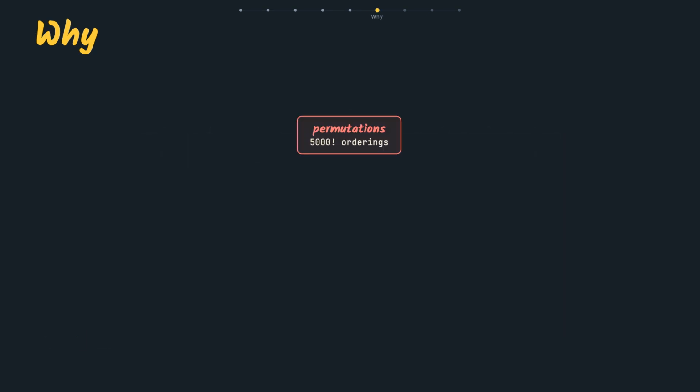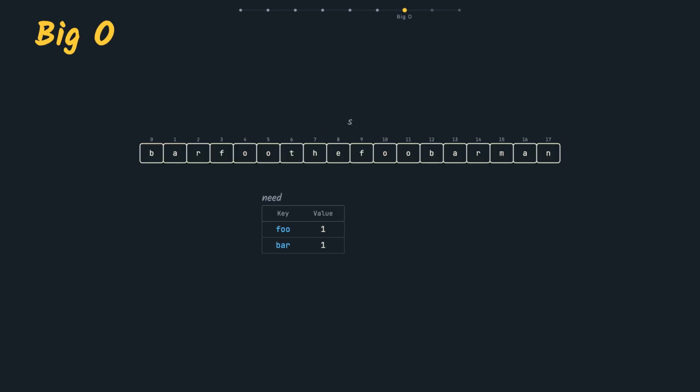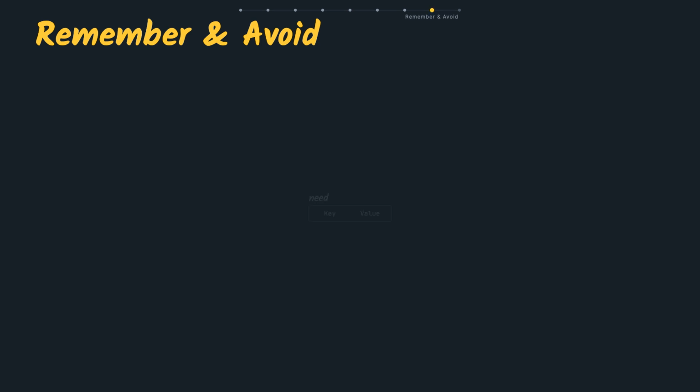See the shift. We never built an ordering. We counted pieces. Counting doesn't care how 5,000 words are shuffled. We test about as many starts as there are characters. Each one walks the whole window. Work grows with string length times window size. The tallies hold 1 slot per distinct word. That's the memory.